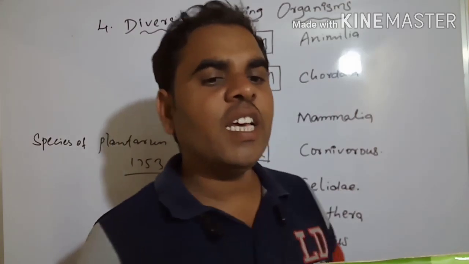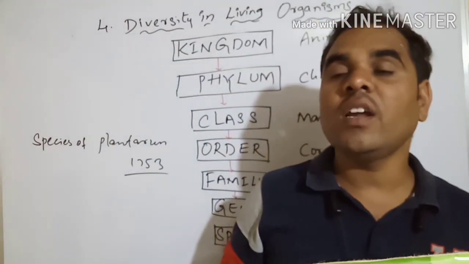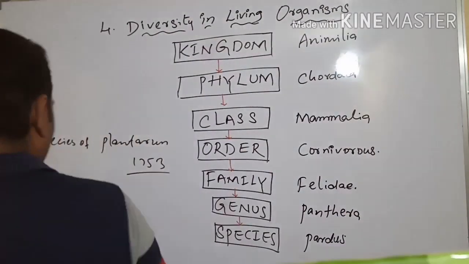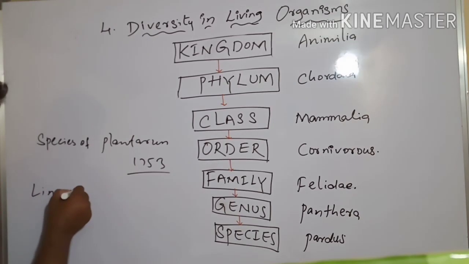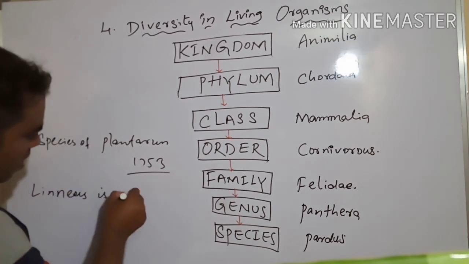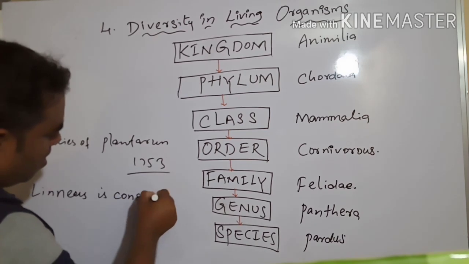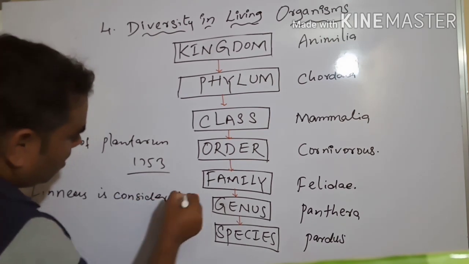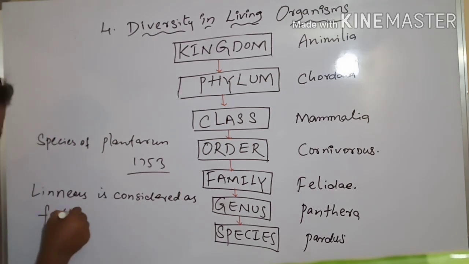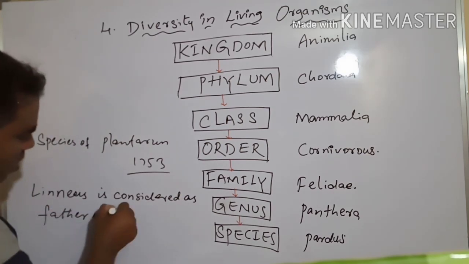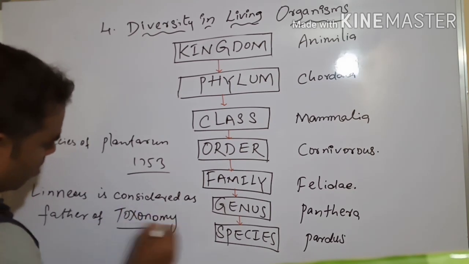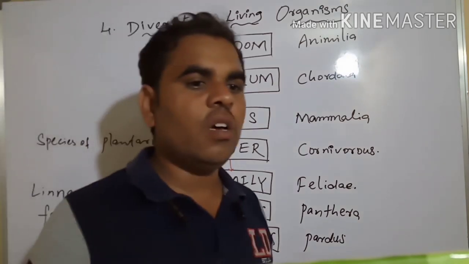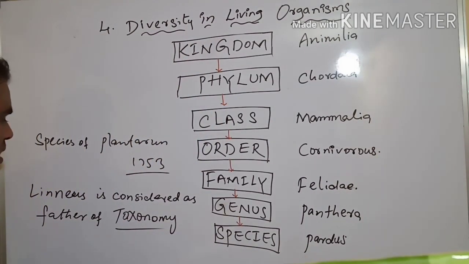Next, Linnaeus has been considered the father of taxonomy. Who is the father of taxonomy? Linnaeus. Linnaeus is considered the father of taxonomy. See, this scientist, Linnaeus. Okay.